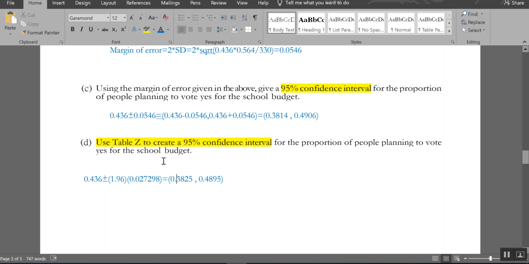So what you need to do is look at this and say, okay, I'm 95% confident that the percentage of people that are actually going to vote yes is somewhere between 38.25% and 48.95%. The budget is not going to pass. So we just took the sampling distribution and used it to make a prediction about what the population is going to do. This is our first tool behind inference, the confidence interval.